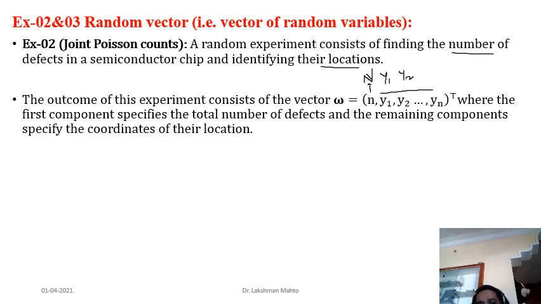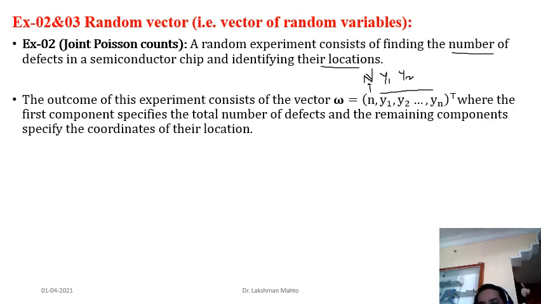Like there might be a possibility that three defects would be there, or it may be possible that two defects would be there, or it may be possible no defect would be there. Such kind of scenario is coming. So the number of samples, the sample size, is also random in nature. So randomness in n is also coming. That's why, when we take all these together, we are getting a random vector. So it is a random vector.